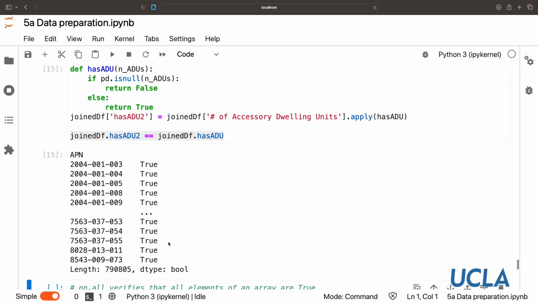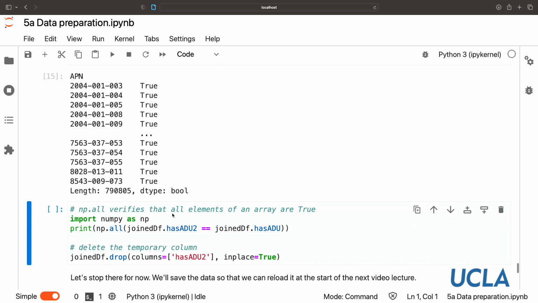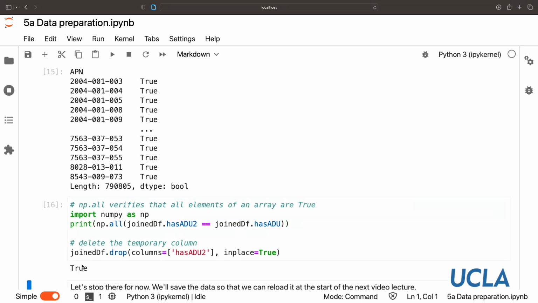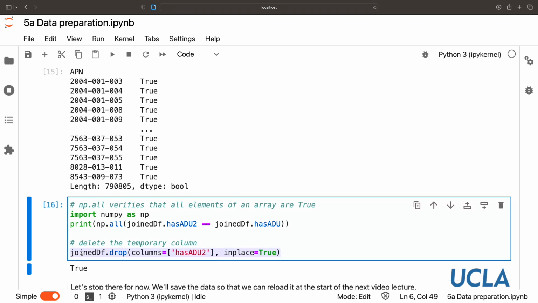So for all these rows that we see here, the first 5 and the last 5, these are all the same. We can also use the numpy all function to verify that for every row in this array, these two are the same. And that's correct. So let's just drop this temporary column that we used just to check our results. So let's stop there for now. We're done with most of our data wrangling. So now we're ready to proceed to some machine learning.